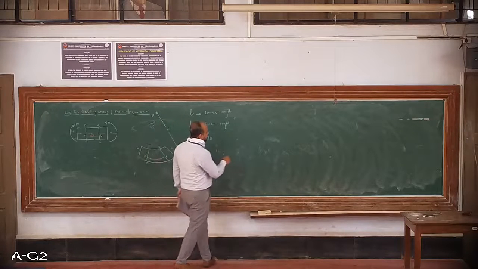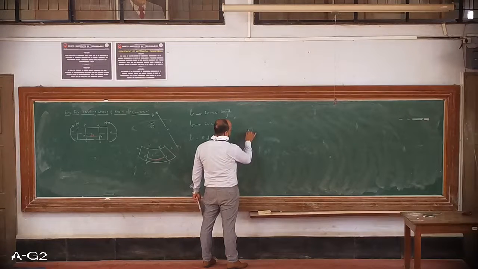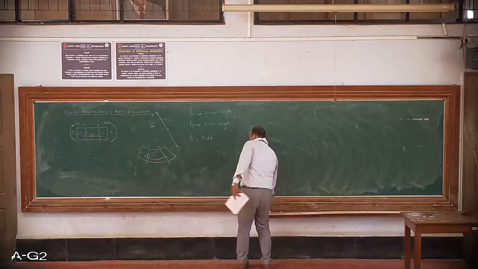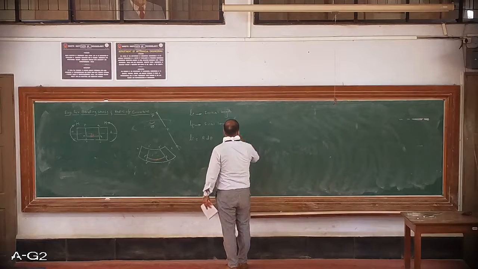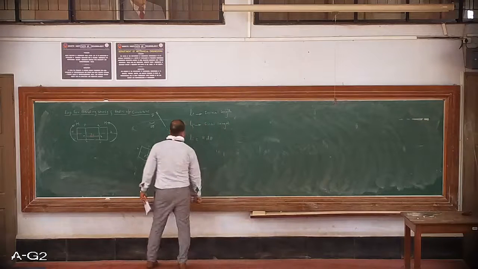This theta is there, this is the radius. So the initial length of a fiber is r into d theta, that is radius into theta.